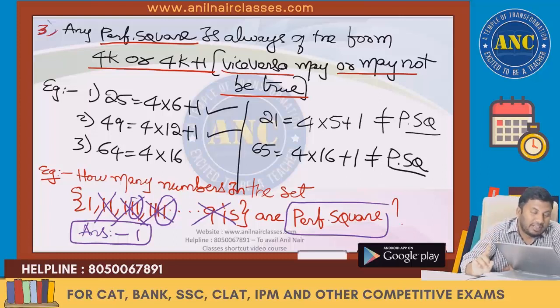Another way to look at it is all the elements are ending with 1. What is the nature of a perfect square ending with 1? 9 square 81, 11 square 121, 19 square 361, 21 square 441, 29 square 841, 31 square 961, 39 square 1521 and so on. All the perfect squares which are ending with 1, the tens place is even. Therefore the answer is only one element is a perfect square, and that one element is 1.